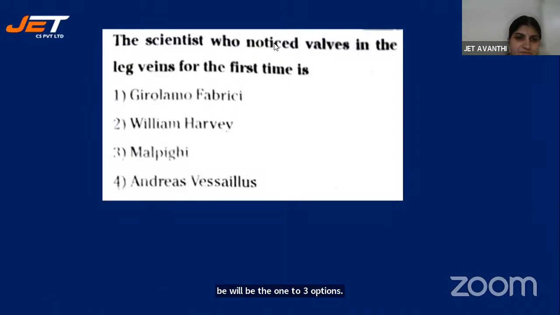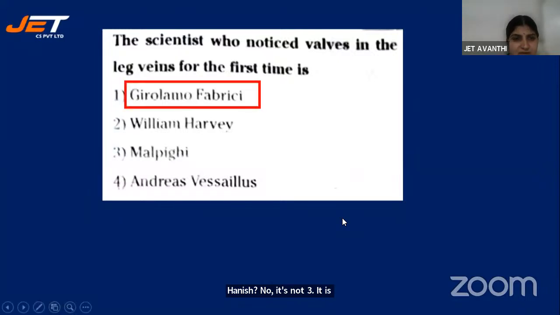Yes. Rishikesh, Sai Charan, Monica. Yes, Sandhya, it's not William Harvey. William Harvey studied the circulation. Complete circulation was given by William Harvey, how blood circulates or transports. Hanish, no, it's not 3. It is, children, Girolamo Fabrici. He is the scientist.